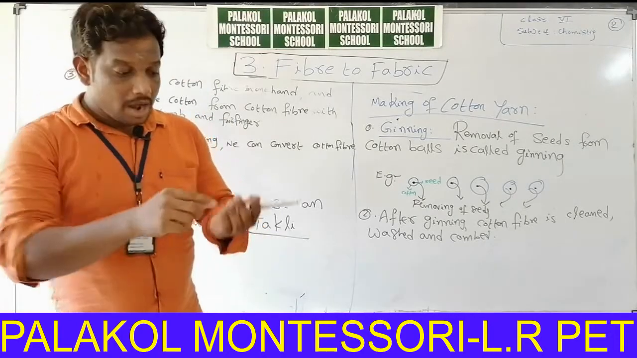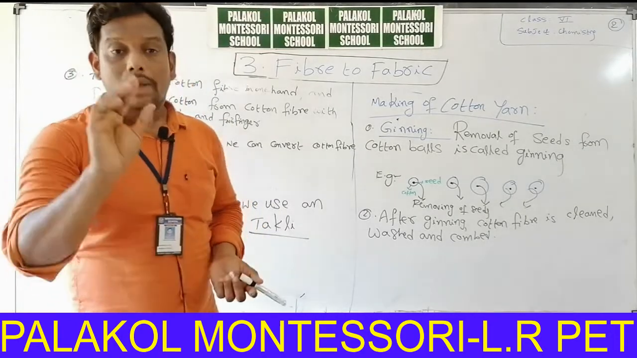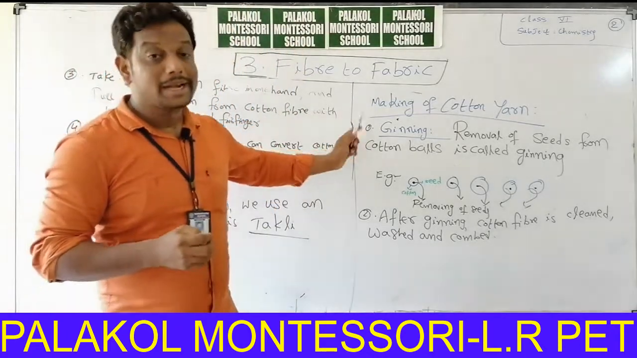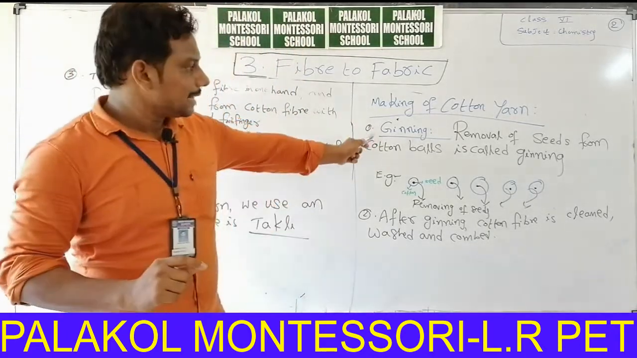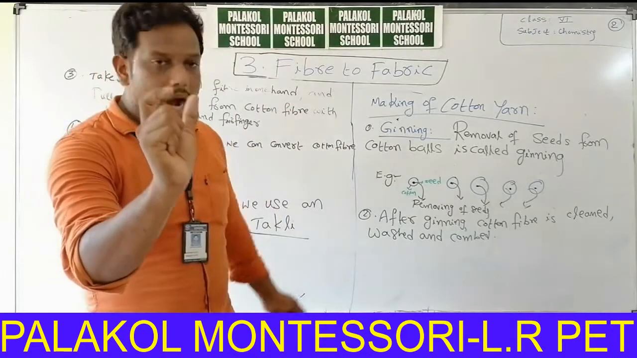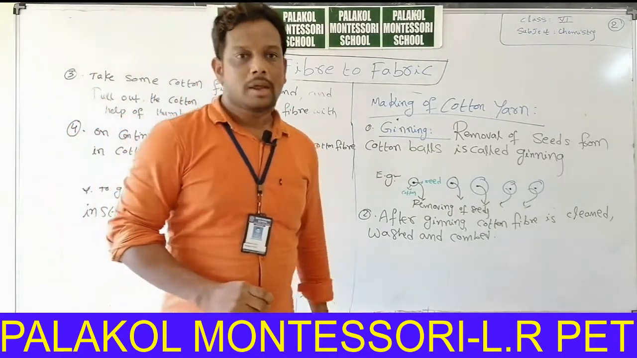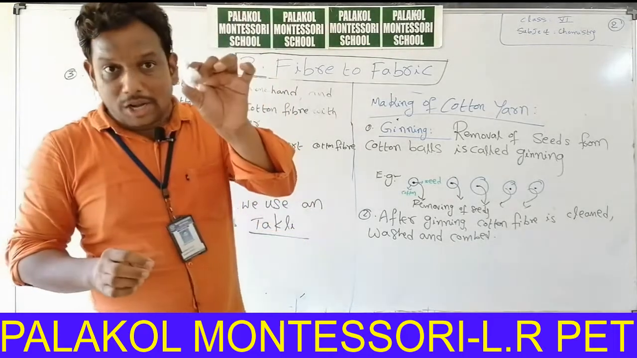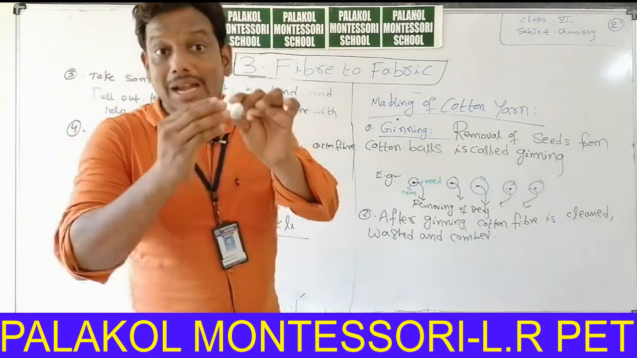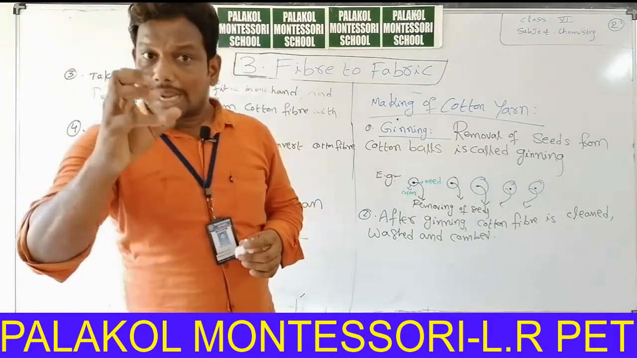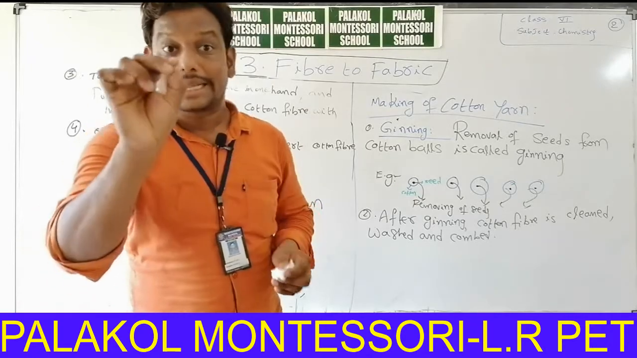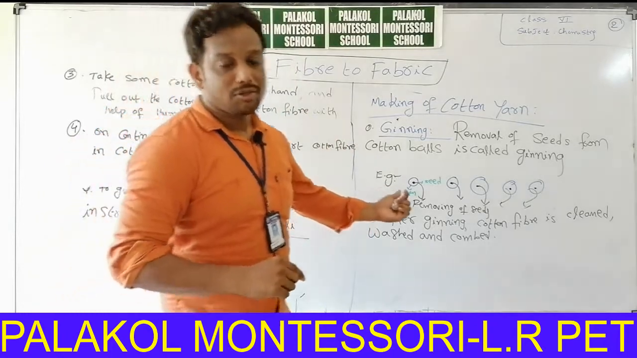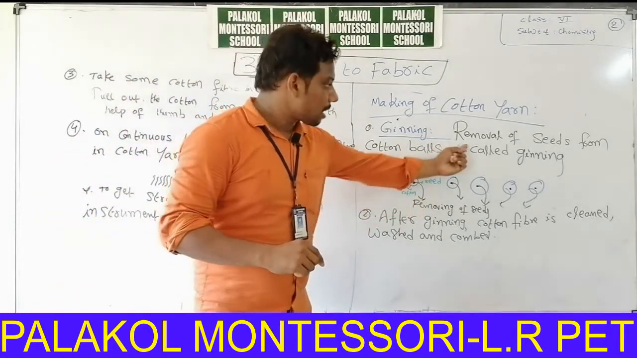So once again I will explain: making of cotton yarn, making of cotton long thread from cotton fiber. How can we convert cotton fiber into cotton yarn? First step, ginning. Removal of seeds from cotton balls is called ginning. Actually, it is not present in nature. We can collect this from cotton fruit. Cotton fruit contains cotton balls. In cotton balls, along with cotton, seeds are also present. For one ball, one seed is present.